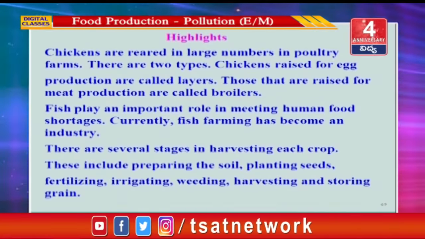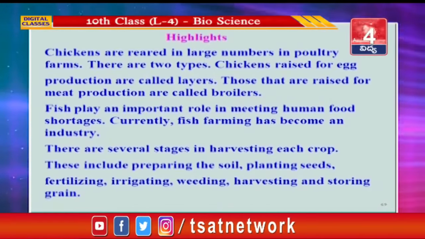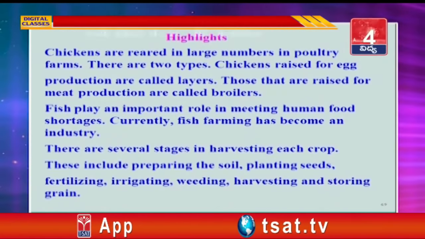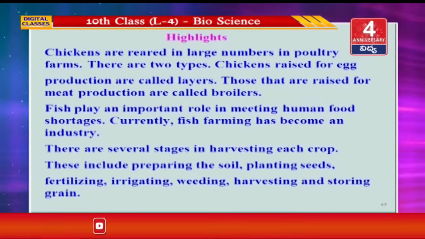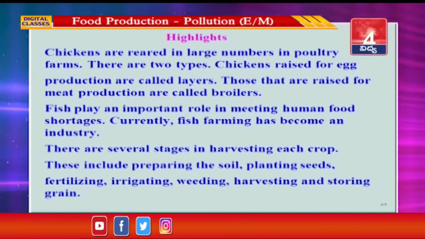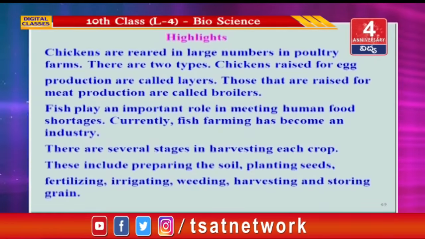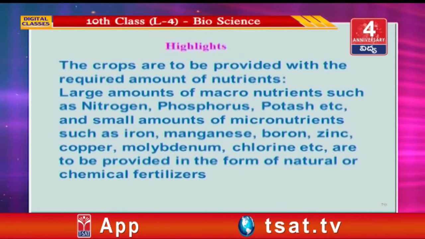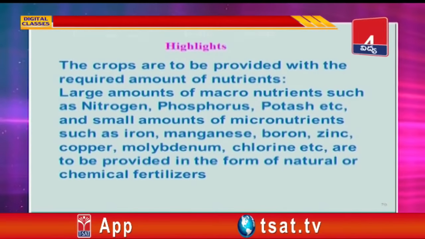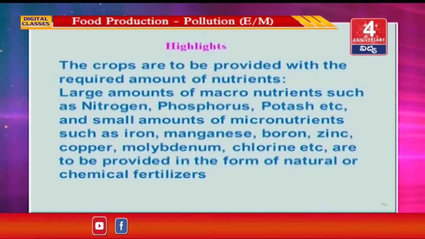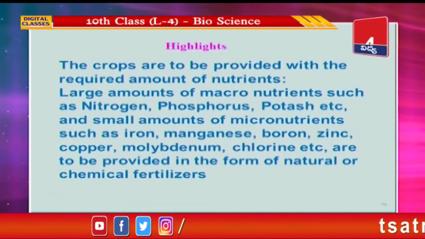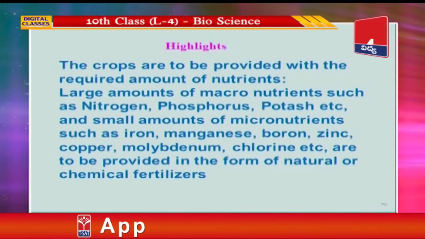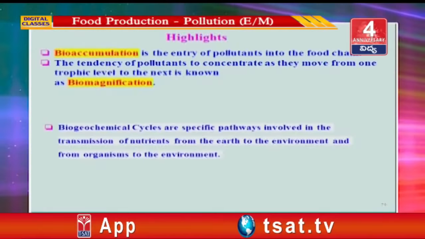Fish play an important role in meeting human food shortages. Currently, fish farming has become an industry. There are several stages in harvesting each crop. These include preparing the soil, planting seeds, fertilizing, irrigating, weeding, harvesting and storing grain. The crops are to be provided with the required amount of nutrients. Large amounts of macronutrients such as nitrogen, phosphorus, potash, etc. and small amounts of micronutrients such as iron, manganese, boron, zinc, copper, molybdenum, chlorine, etc. are to be provided in the form of natural or chemical fertilizers.